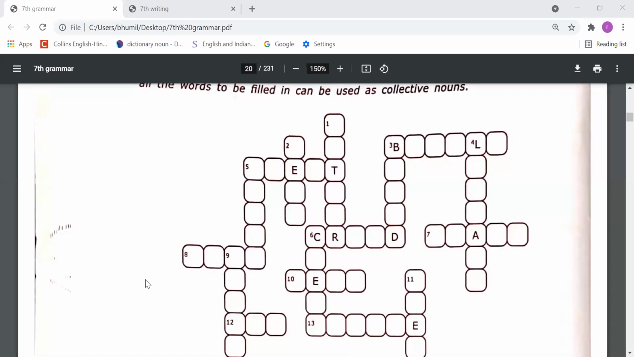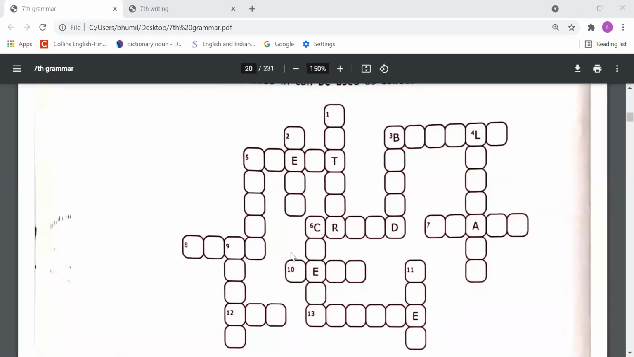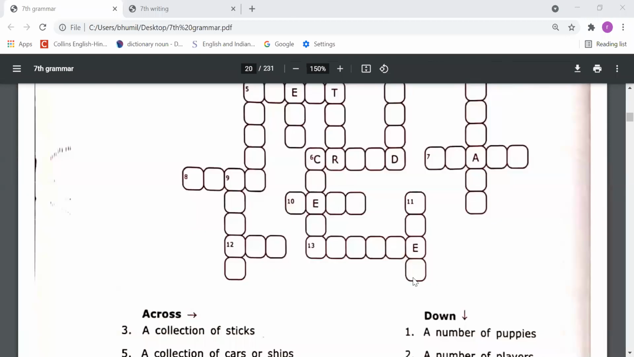First, across, meaning left to right, you have to fill a collection of sticks. A collection of sticks is called a bundle. So you need to mention here bundle, right? In this way, you have to do this exercise.